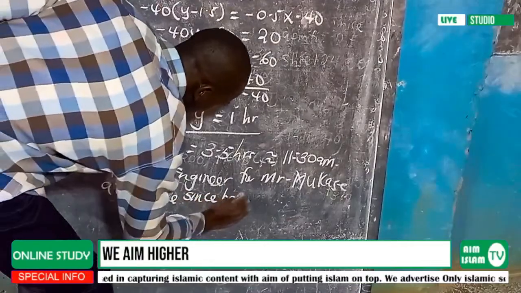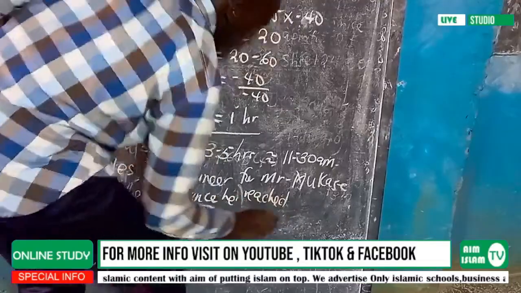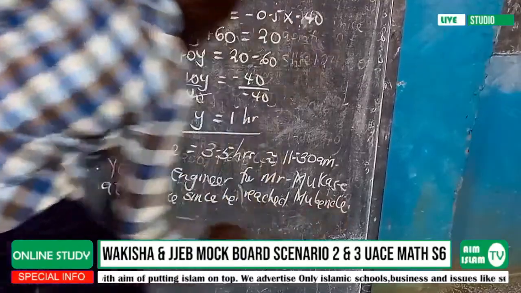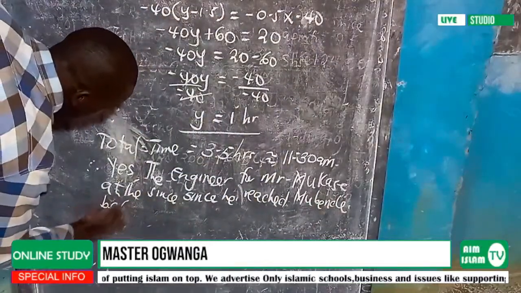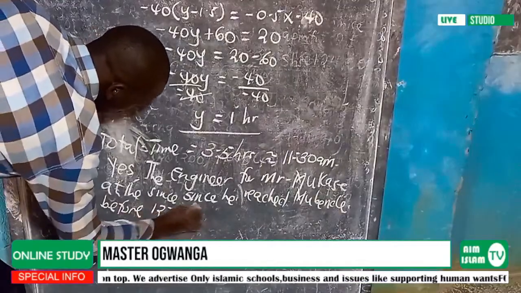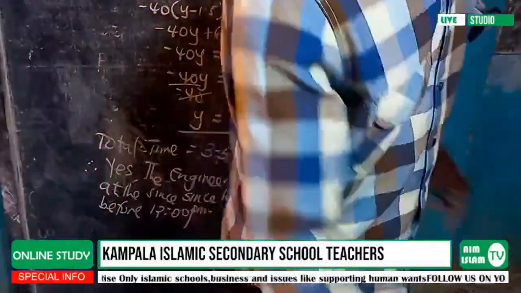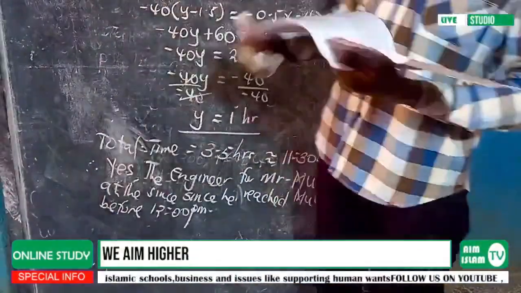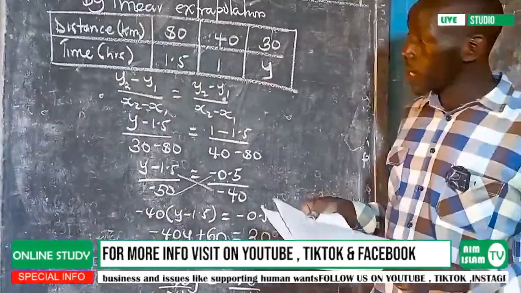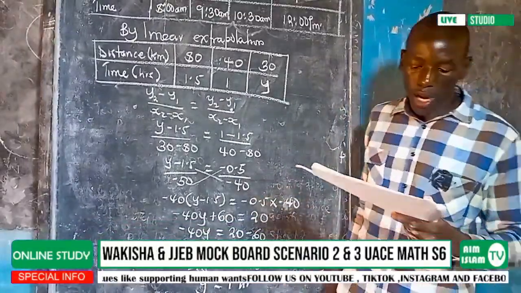So we can say yes, the engineer reached, since he reached Mubende before 12:00 p.m. That was our first part, part A. And then we are going directly to part B.